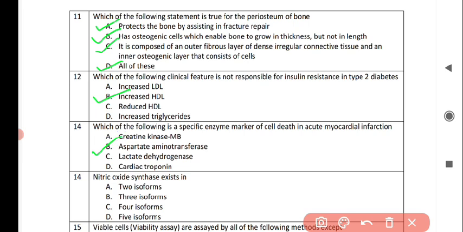Next question is, nitric oxide synthase exists in, and the correct answer is option B, it exists in 3 isoforms.